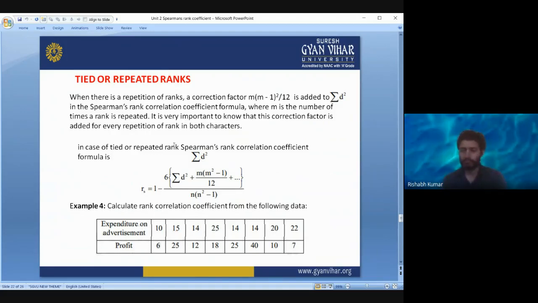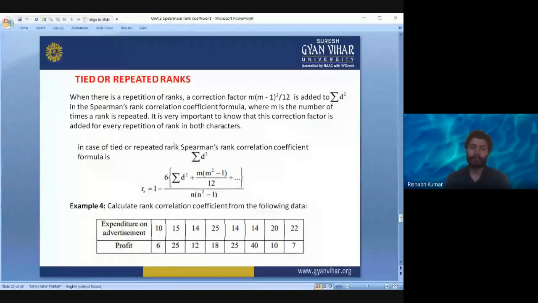Although we have already touched upon that, we will see it more clearly in this example. When there is a repetition of rank, a correlation factor m(m² − 1)/12 is added to sigma d square in the Spearman's rank correlation coefficient formula, where m is the number of times a rank is repeated.